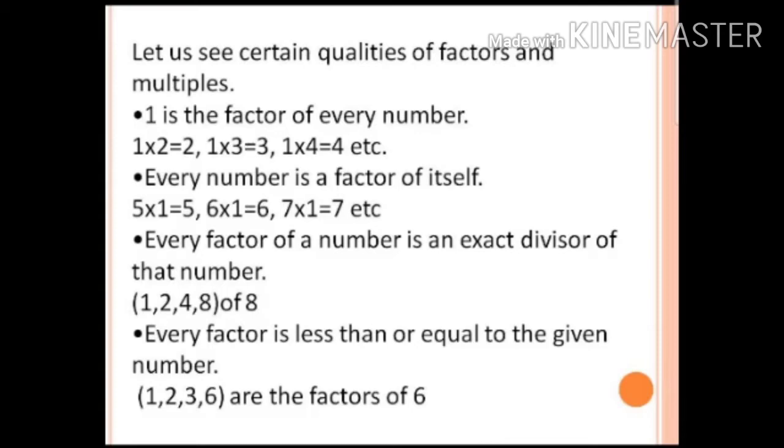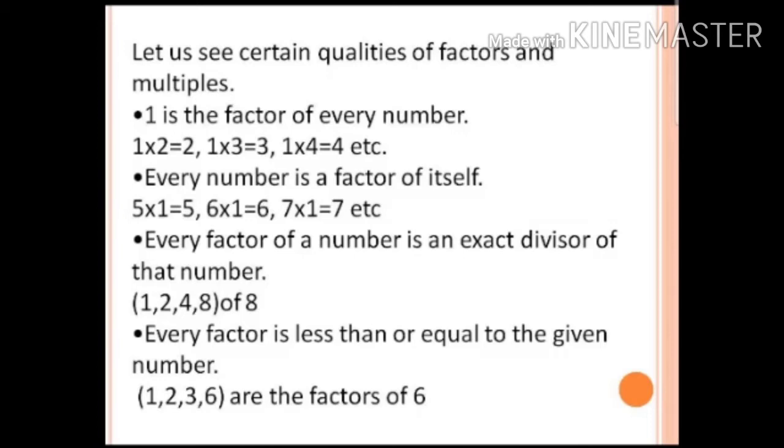Let us see the second property. Every number is a factor of itself. Of course, any number you multiply with 1, you will get the number back. It is just the reverse of 1 here. 5 ones are 5, 6 ones are 6, 7 ones are 7, etc. Let us see the third property. Every factor of a number is an exact divisor of the given number. Of course, it should be, right?